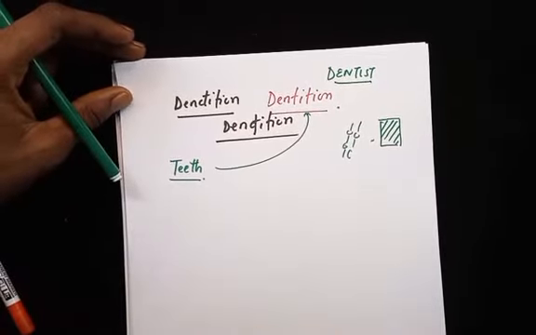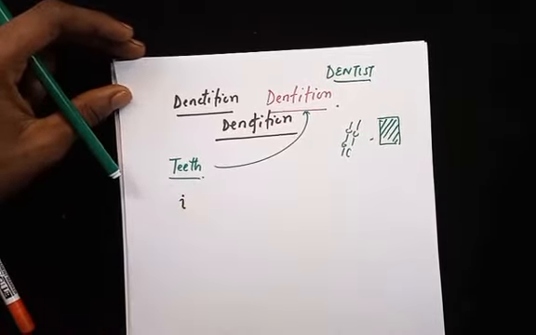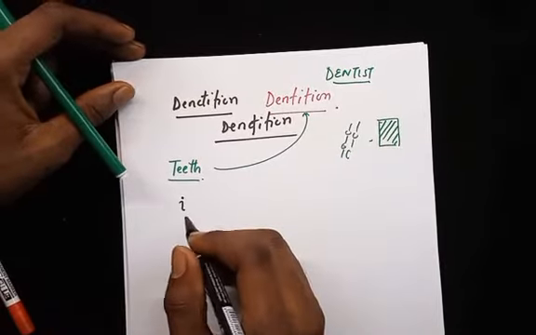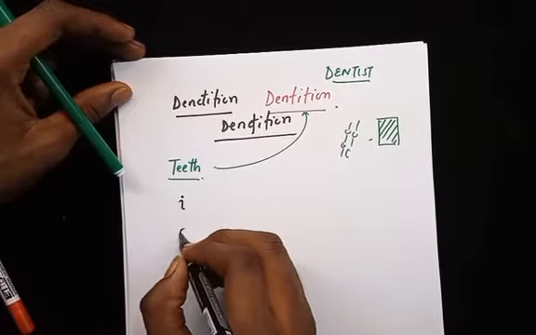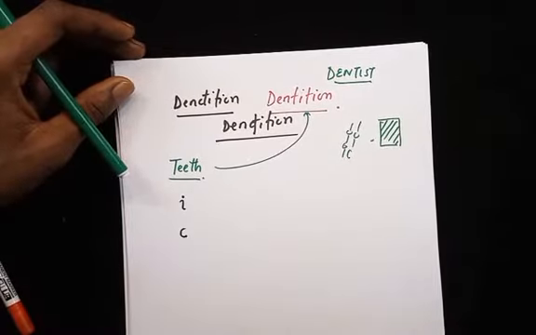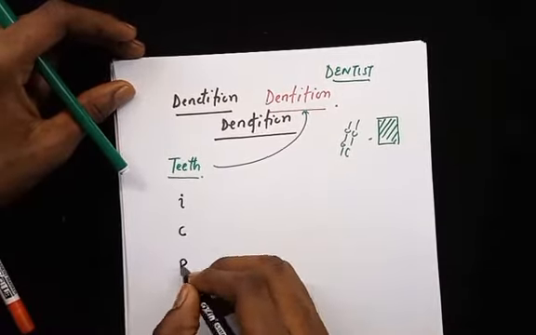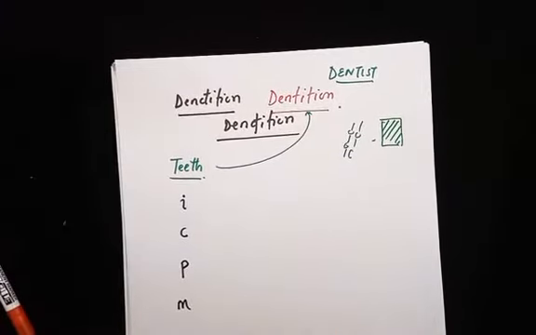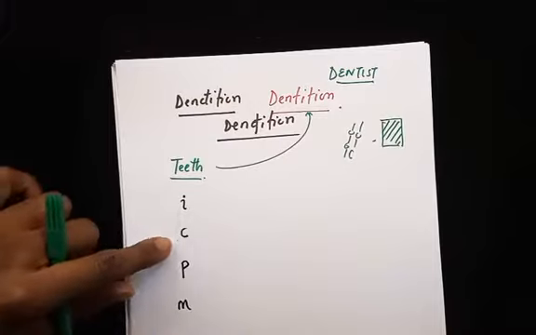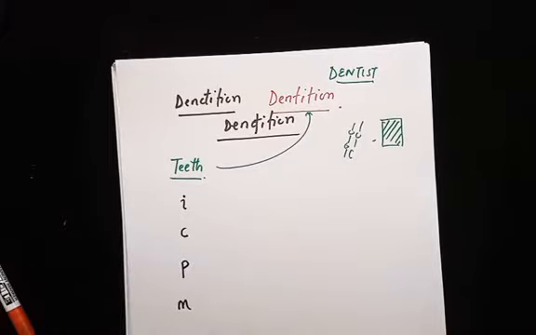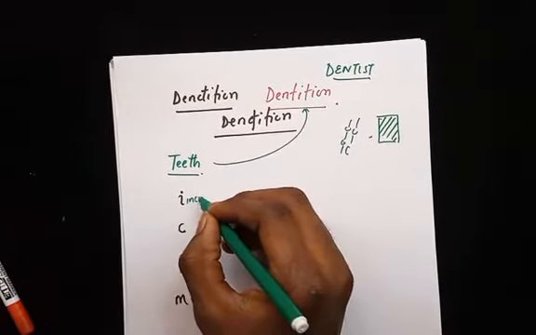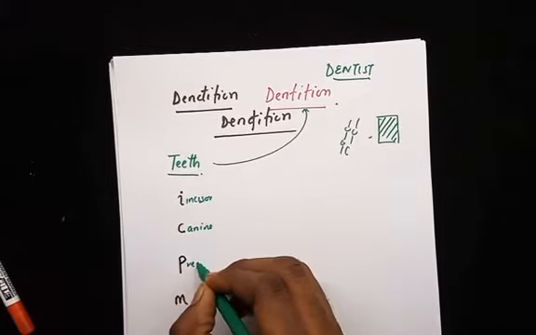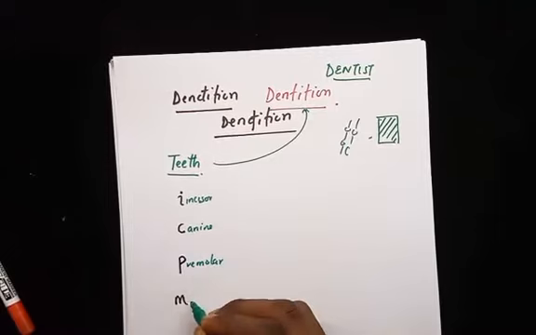First off, let me tell you there are 4 main kinds of teeth. So we represent incisors with I. These are the ones used for biting. Then we represent canine with C. These are the ones used for tearing. And then we represent premolars. These are the ones used for chewing. And then the molars, the main grinding guys. Alright, so we represent them as I, C, P, and M. Alright, so once again, this is incisor, this is the canine, the premolars, and then the molars.